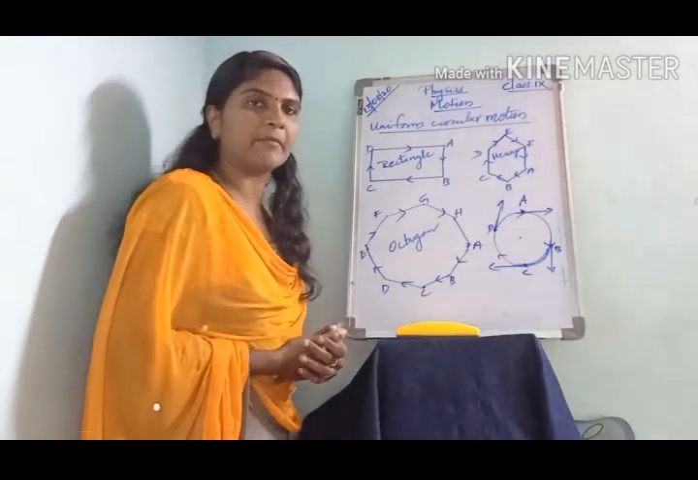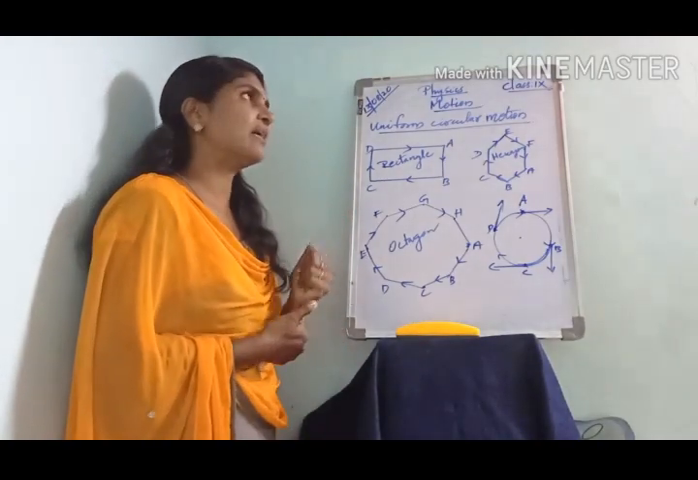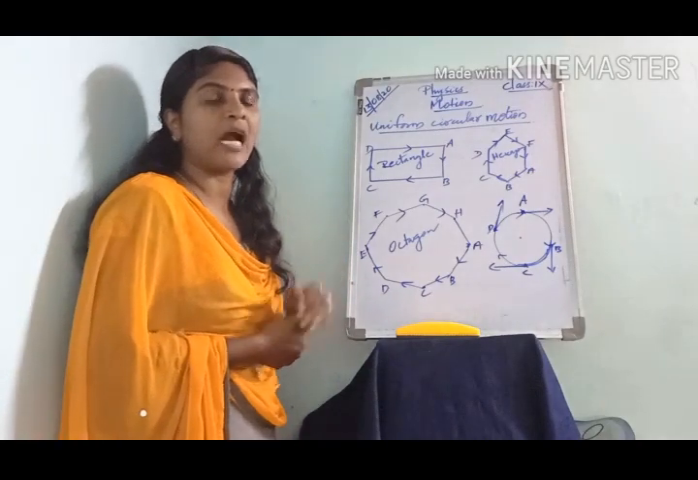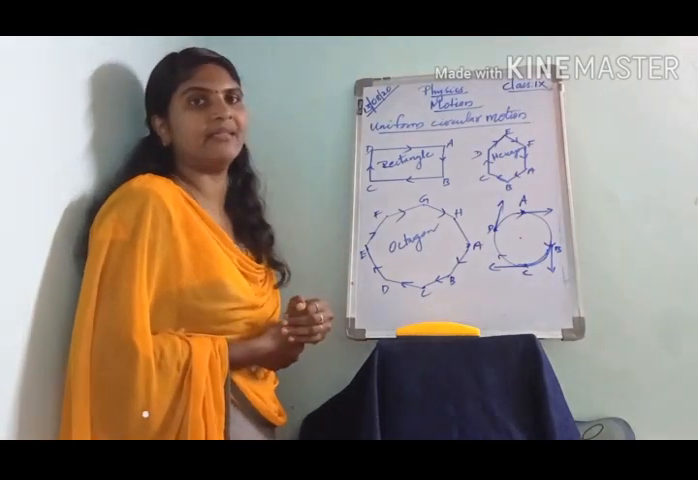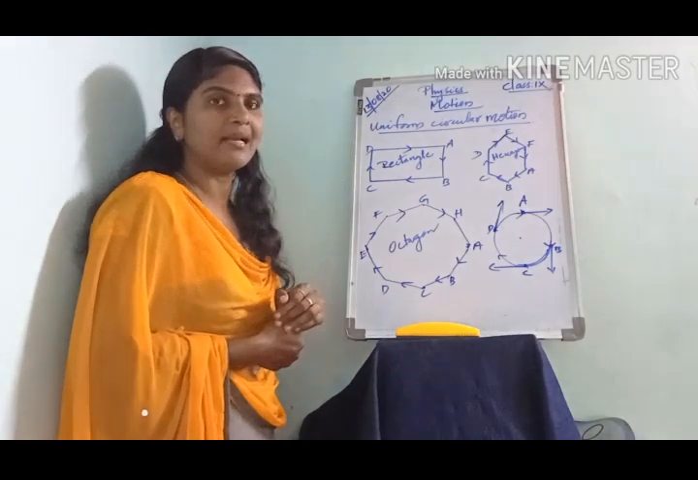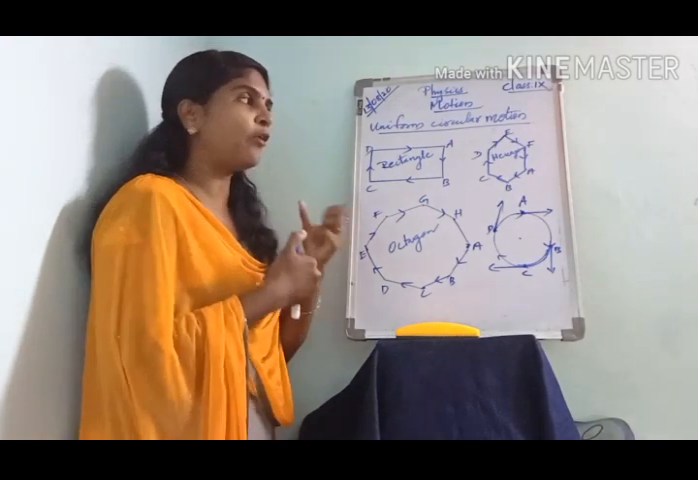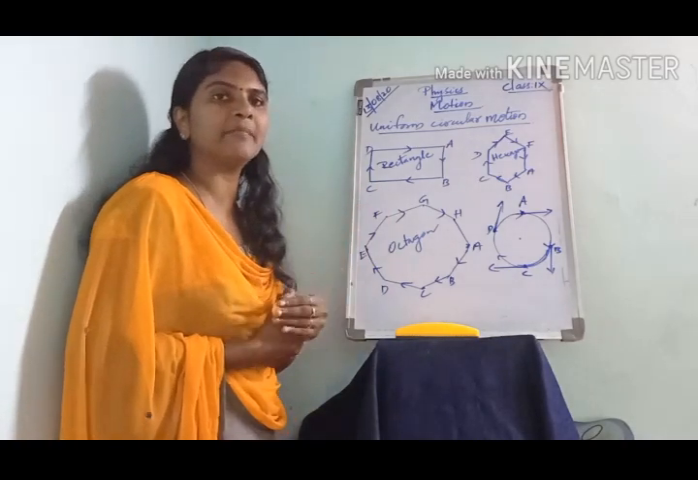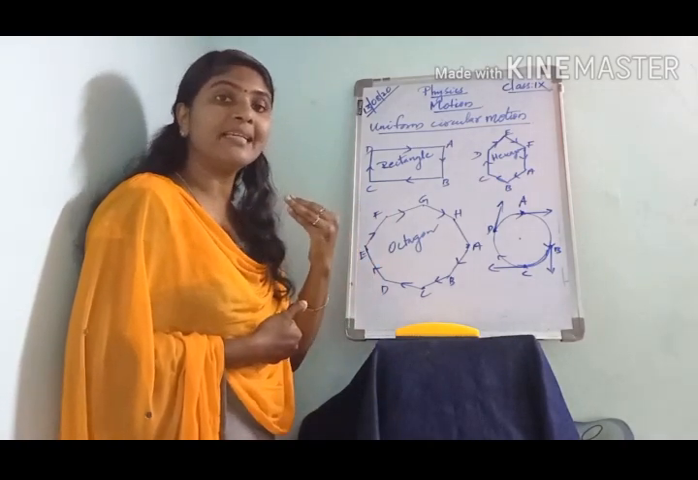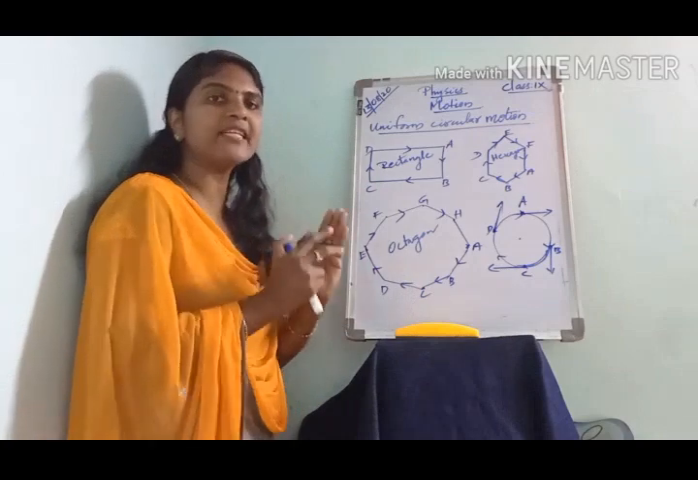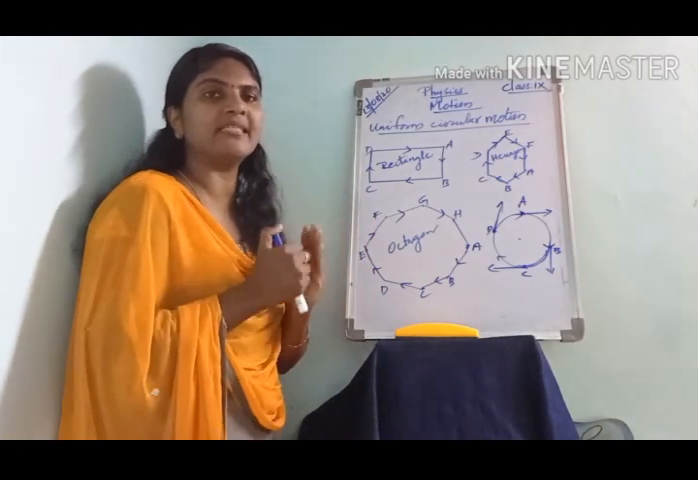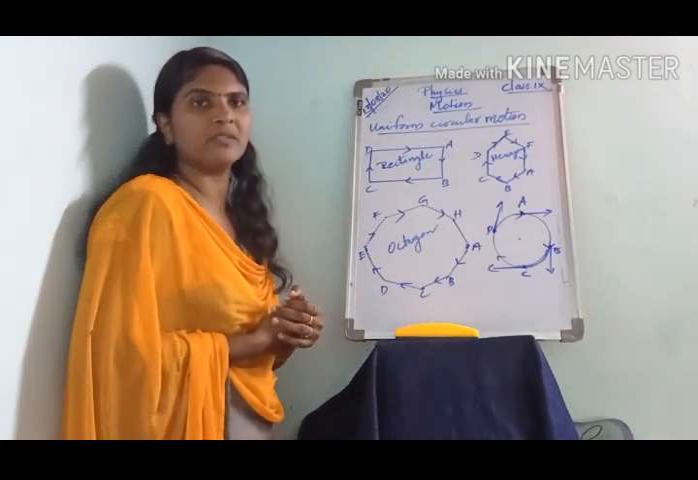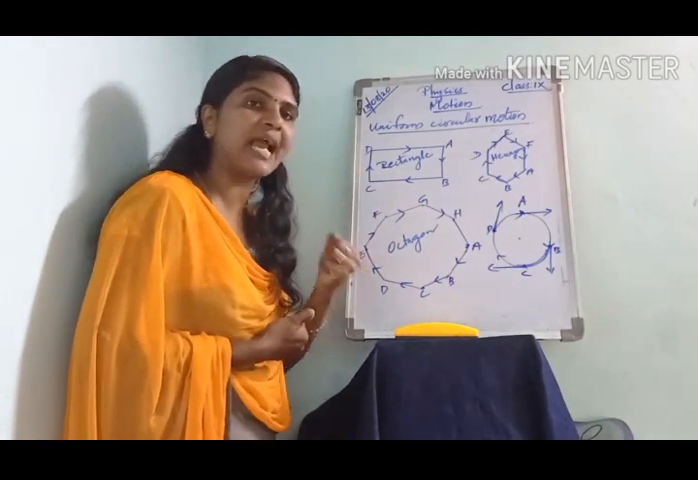Uniform circular motion. Last class we studied about acceleration, how an object gets accelerated. If the velocity of an object changes, the object gets accelerated. Whenever there is a change in velocity, acceleration occurs. Then how does the change in velocity happen?